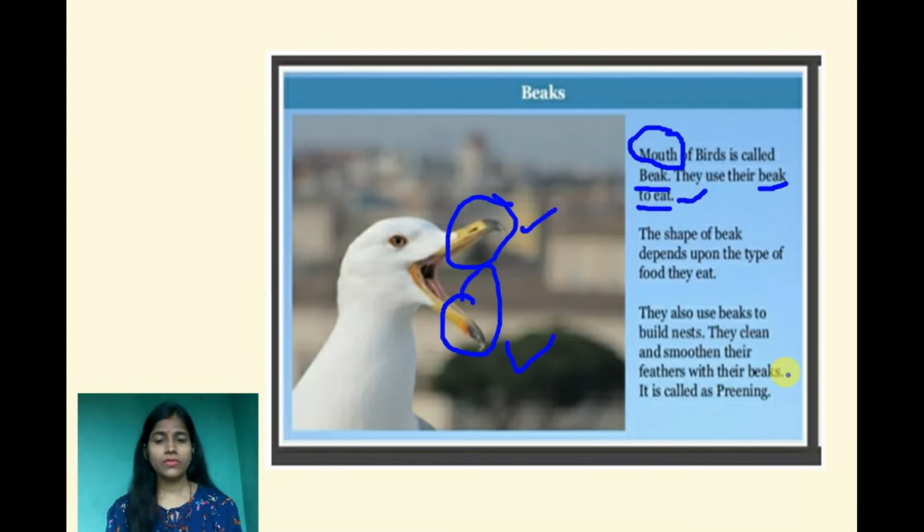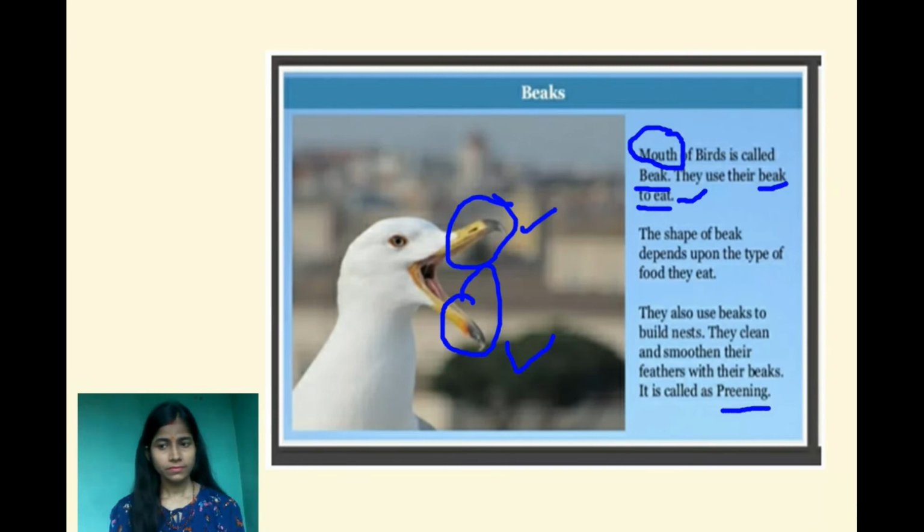What is the use of their beaks? Actually, with the help of beaks they can eat. With the help of beak they can build their nest, and with the help of beak they can smoothen their feathers. It is also called preening.